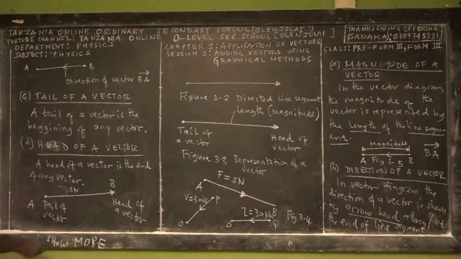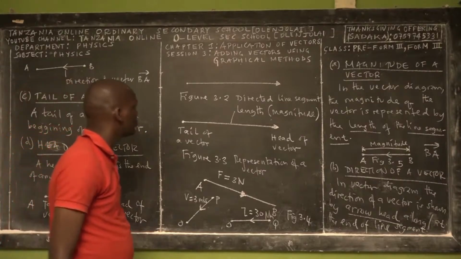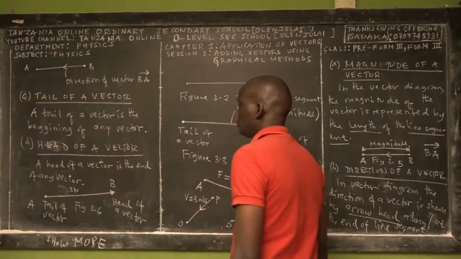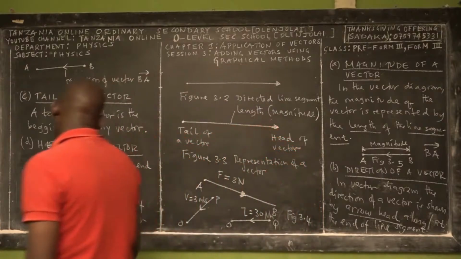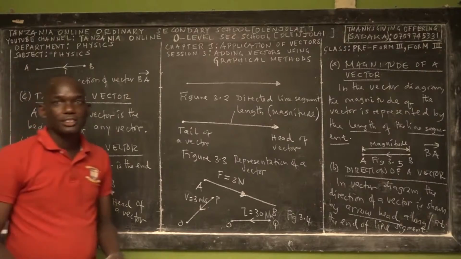This is figure 3.6. So tail of vector, head of vector. Okay? So this is tail of vector, and that is head of vector. All right.